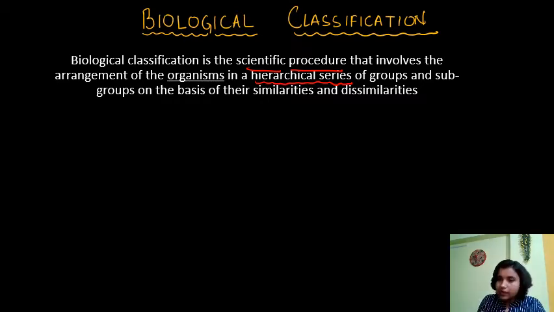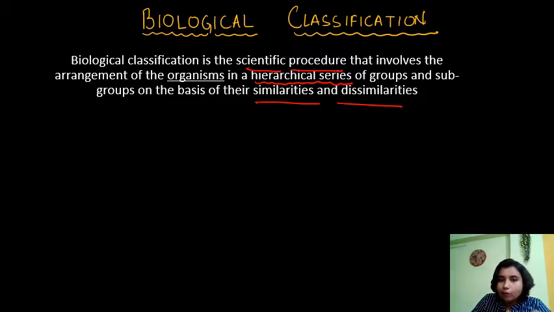So in biological classification, we arrange organisms into the 7 hierarchical series on the basis of their similarities and dissimilarities, right? Why is it important to classify living organisms? So that we can go for a systematic study. It is easy to know about the living organism.